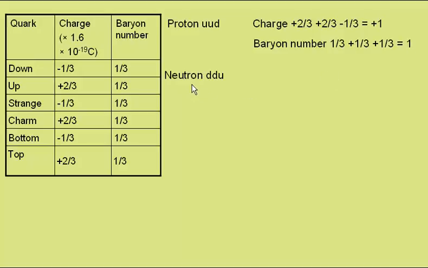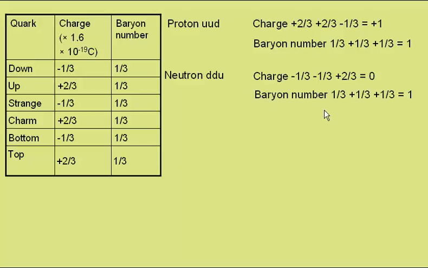The neutron consists of 2 down and an up quark, so the charge will be minus 1/3, minus 1/3, plus 2/3, giving the familiar charge of 0 for the neutron. Baryon number again is 1/3 plus 1/3 plus 1/3, giving a baryon number of 1.